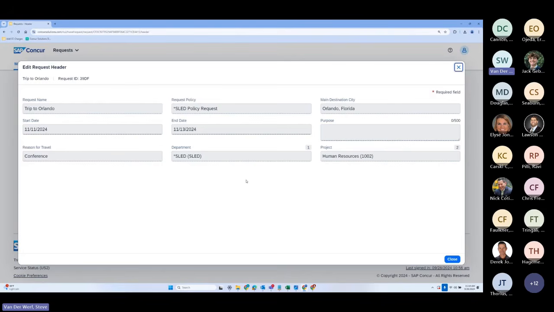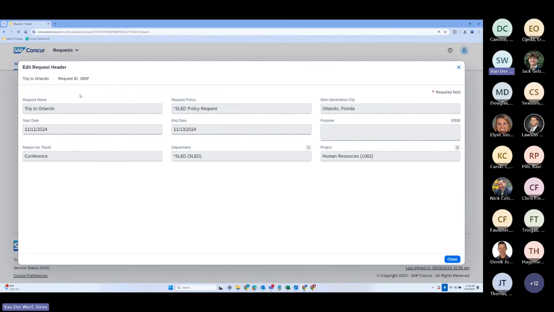So if, let's say, teachers wanted to request to go on a field trip, they create a request for that. Because right here, where it says request policy, you can have multiple policies. One policy might be for travel. One policy might be what I just said, for asking to take a field trip. You might have a policy requesting a new credit card. Whatever it is, you can have a policy for it. You can have a request that's associated with it, and then have a process that gets managed by it, all in one spot.